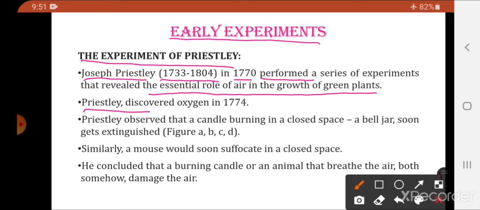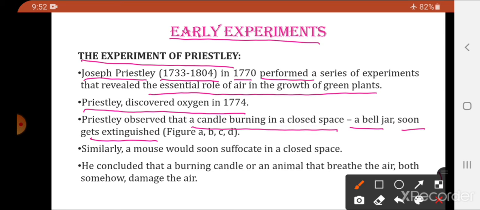Priestley discovered oxygen in 1774. He observed that a candle burning in a closed space, that is a bell jar, soon gets extinguished. We will see the figure in the next slide. So what did Priestley observe?